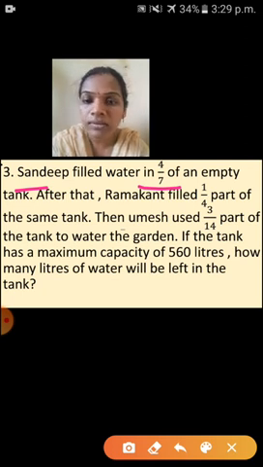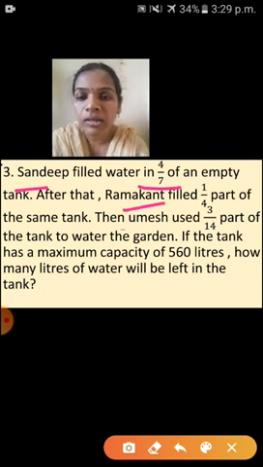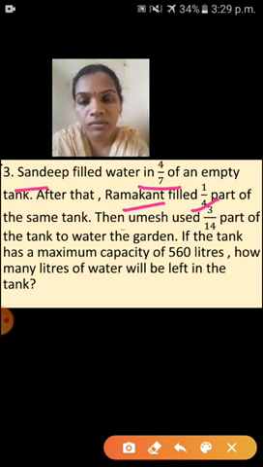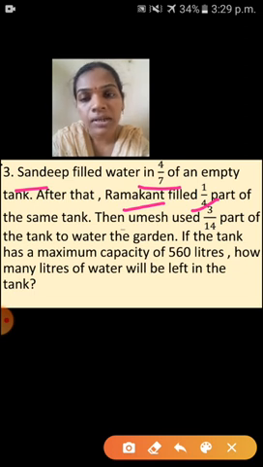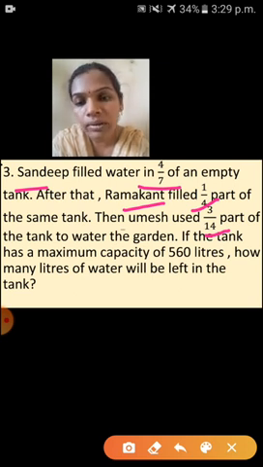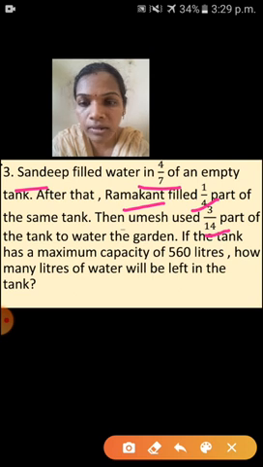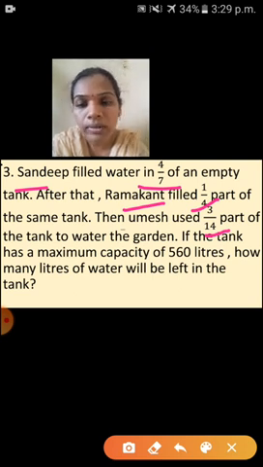Okay. After that Ramakant filled 1/4 part of the same tank. So Sandeep filled 4/7 part, Ramakant filled 1/4 part. Then Umesh used 3/14 part of the tank to water the garden. So who used the water for the garden here? Umesh used 3/14 part of the tank to water the garden. So, understood the question? But which one do we have to find?